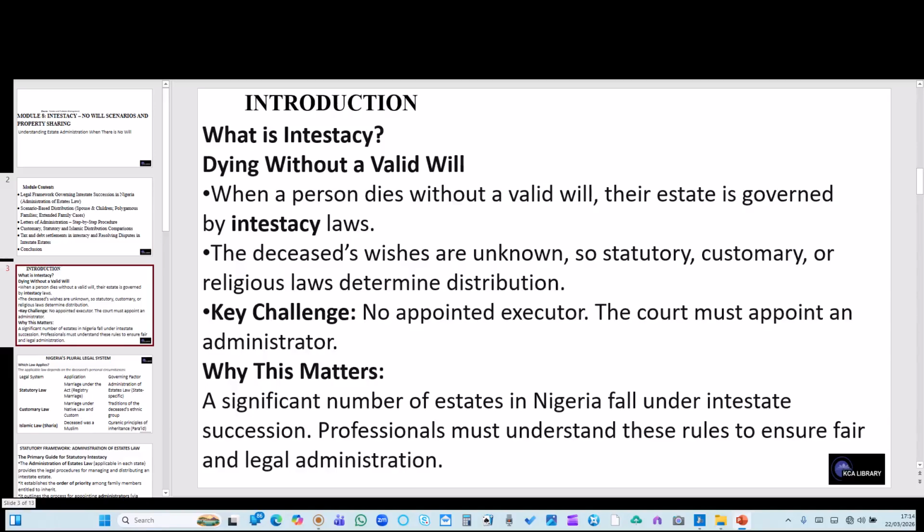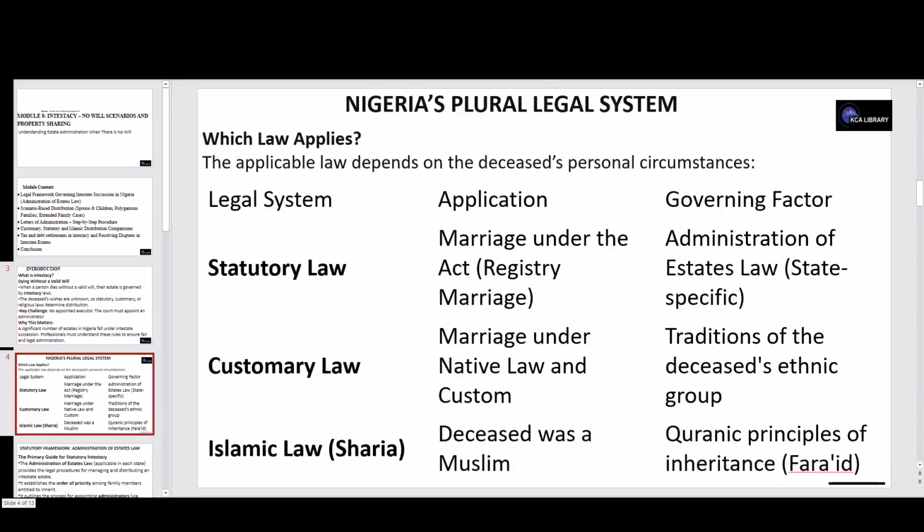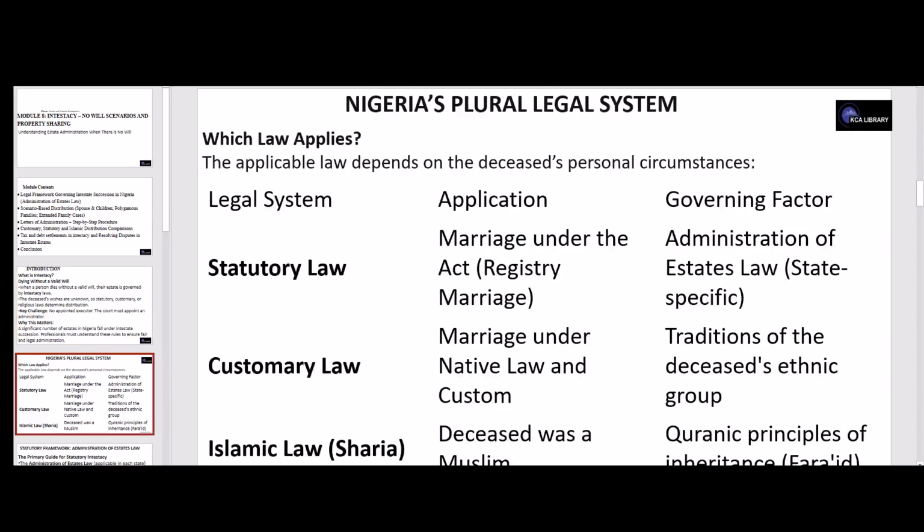Why does this matter? A significant number of estates in Nigeria fall under intestacy succession. Professionals must understand these rules to ensure fair and legal administration. Now let us look at the Nigerian plural legal system.